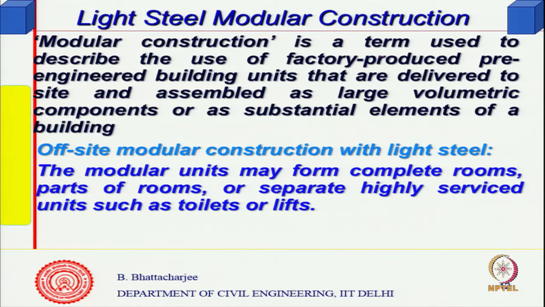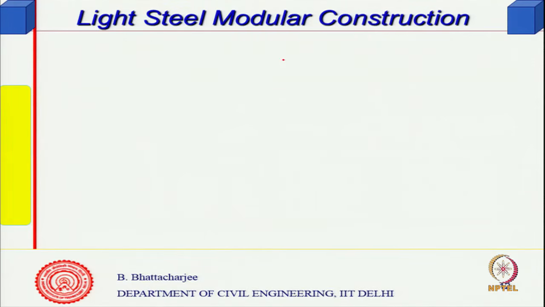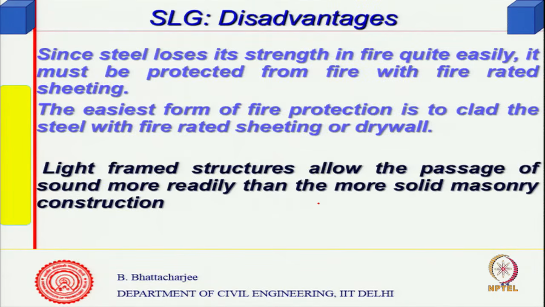So, in modular construction, these acoustic issues are important. Depending upon the situation, wherever there is a connection, you might introduce, for example, if there is an issue of acoustic transmission, some other material between these two, which is a kind of resilient material.